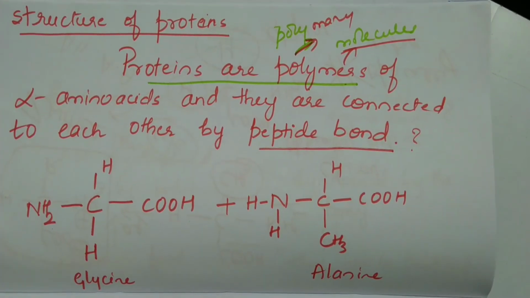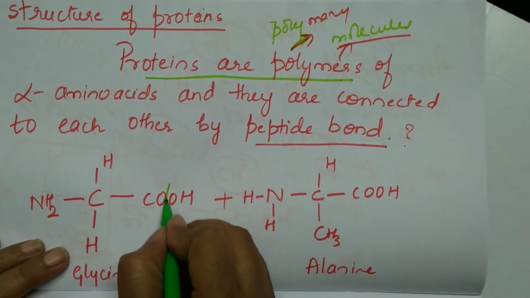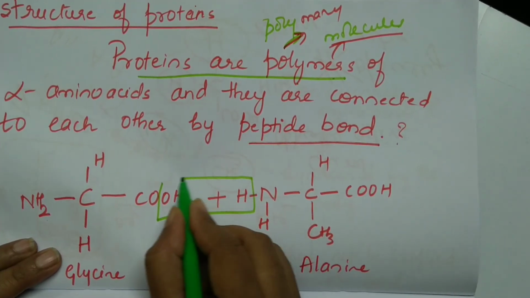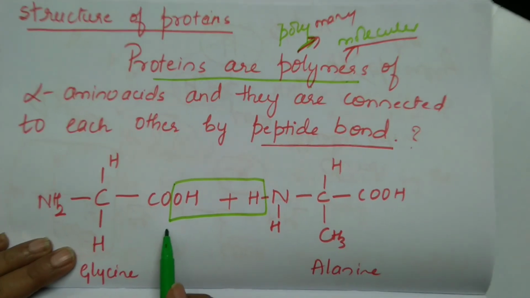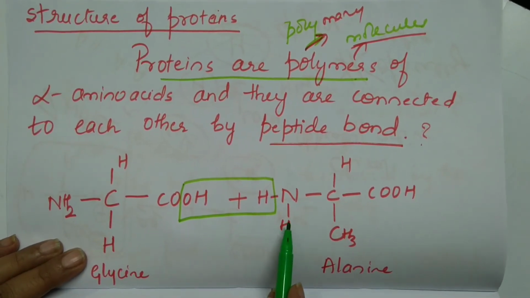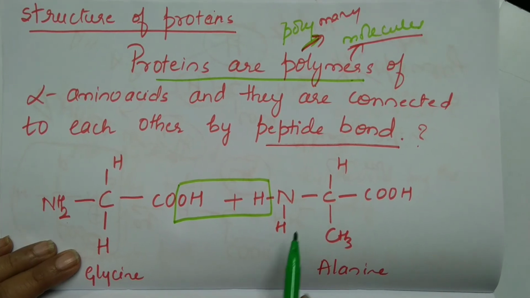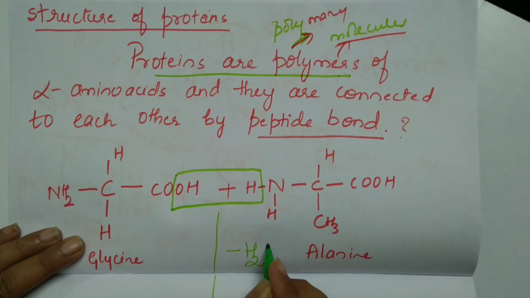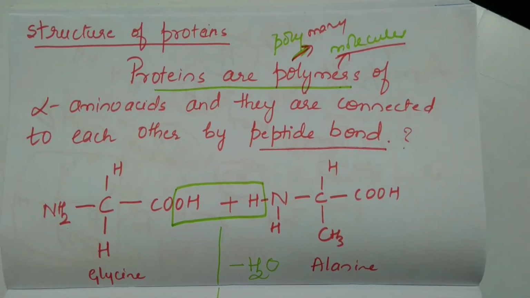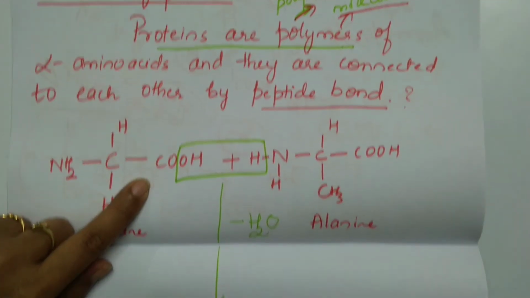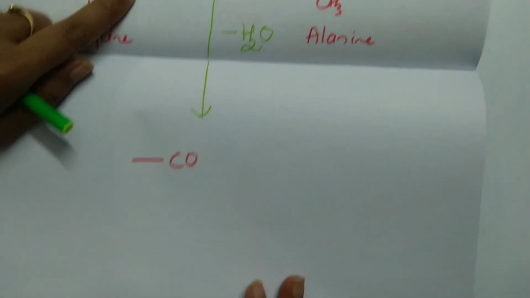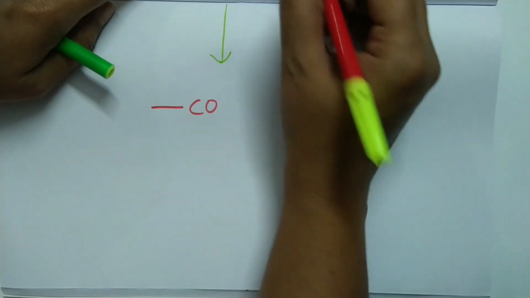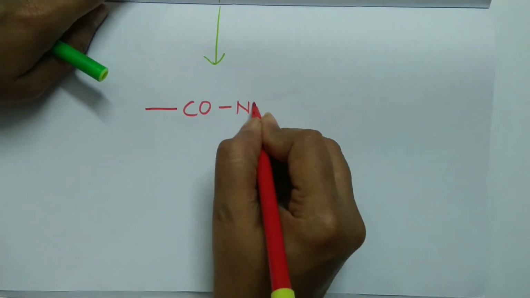So the COOH group of one amino acid reacts with the NH2 group of another amino acid, and there is removal of a water molecule. So water is removed, and what do we get here? CO, H2 is removed. What is left here? NH.